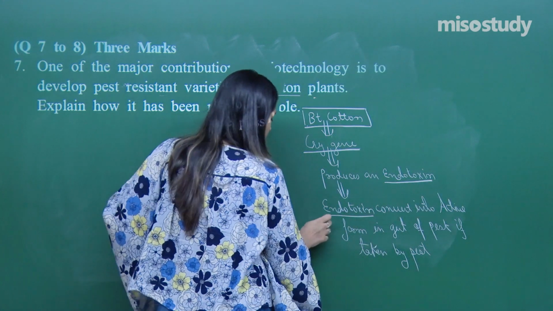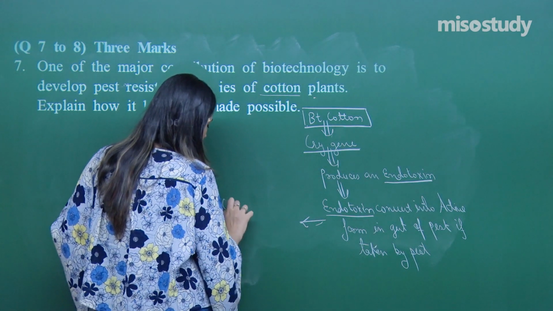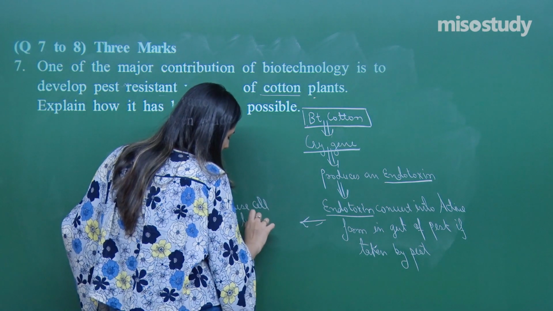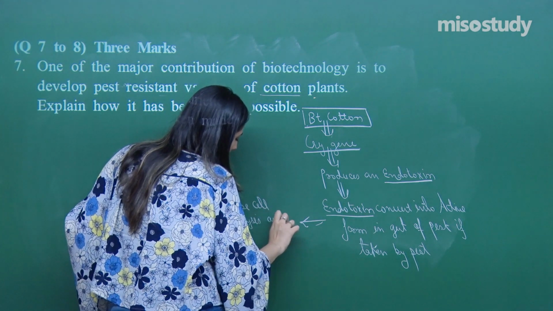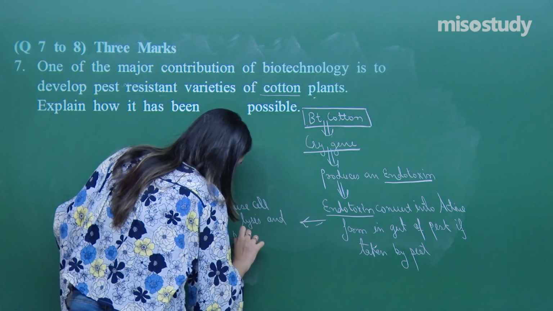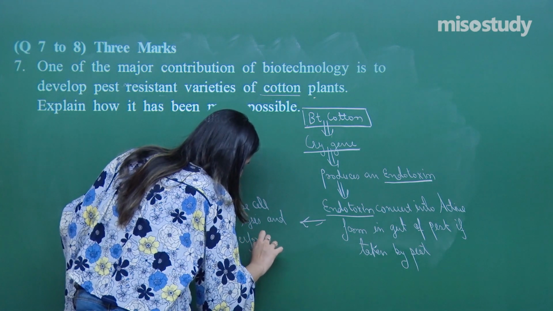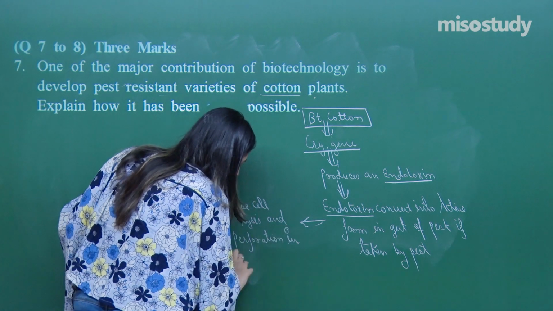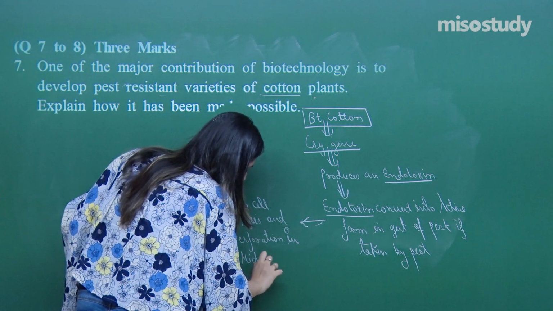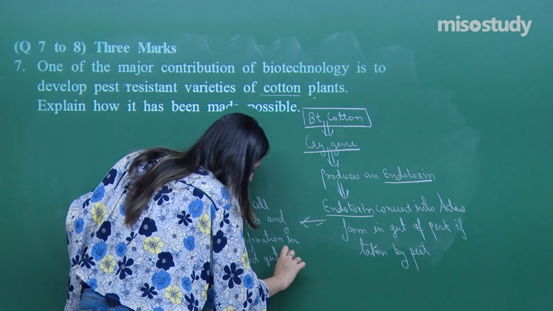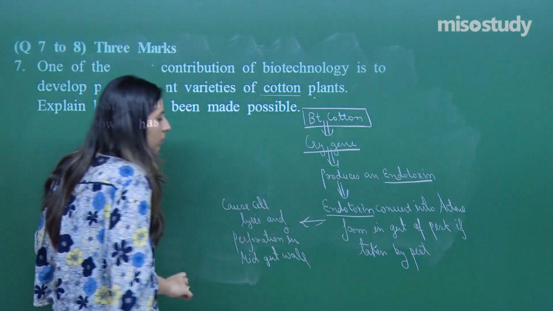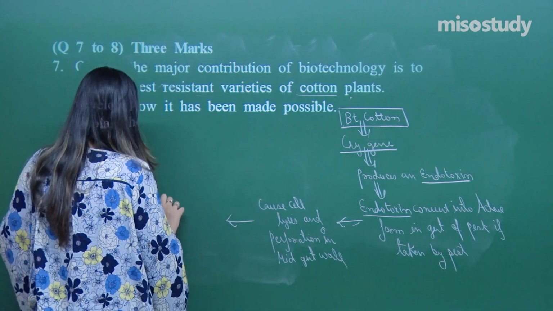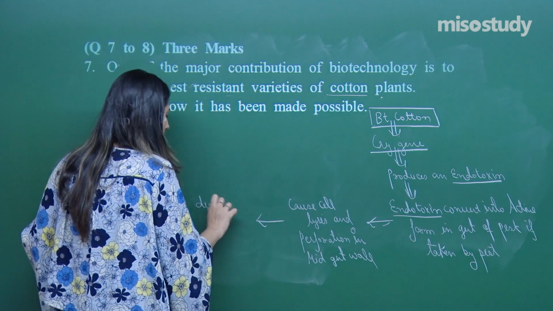It will cause cell lysis and perforation in the mid-gut wall. Now ultimately what will happen? Death of the pest.